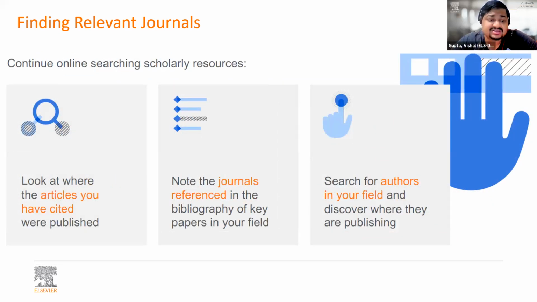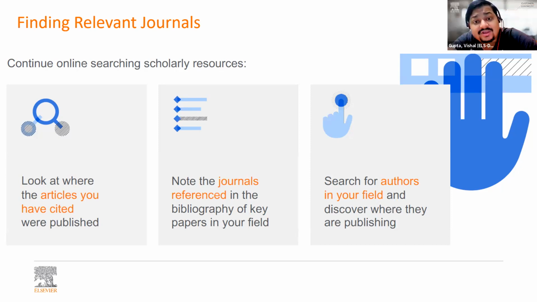What are the other ways? Look at the articles that you have cited and see where they are published. Look at your bibliography and see where those articles are published. Then look at the journals referenced in the bibliography of key papers in your field. I'm sure you are reading a few important papers in your field which are very closely related to your work. Look at their bibliography.